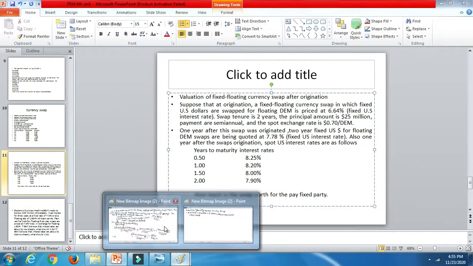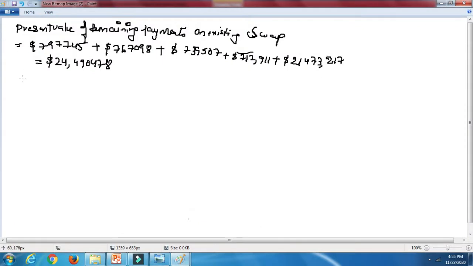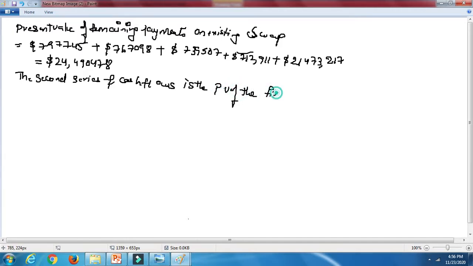Okay, so let's take down this part. Now the second series of cash flows is the present value of the fixed US dollar payments for a new swap. This is nothing but the newly originated swap that we are going to calculate over here. So let's take that.